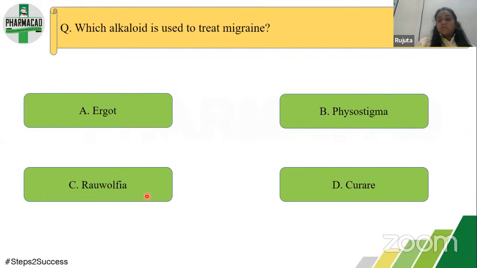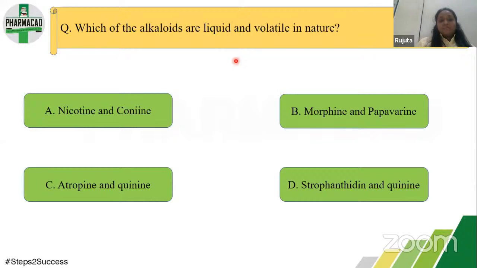Okay. In curare, it is curarine. So now you will be able to correlate it and give the answer. The answer for this is ergotamine or ergot, or ergotamine or ergometrine. They are used to treat migraine. Which of the alkaloids are liquid and volatile in nature?